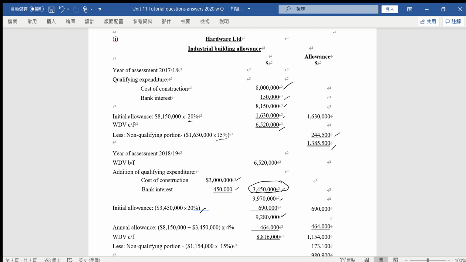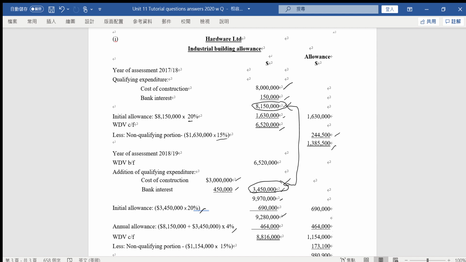And then another allowance will be the AA, and the AA will be based on the value 8,150,000 added up with this one. That will be the concerning cost of the construction of the building in the first year and the second year, and adding them up will entitle to 4% AA.